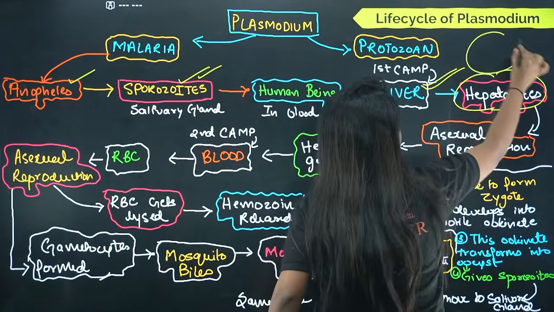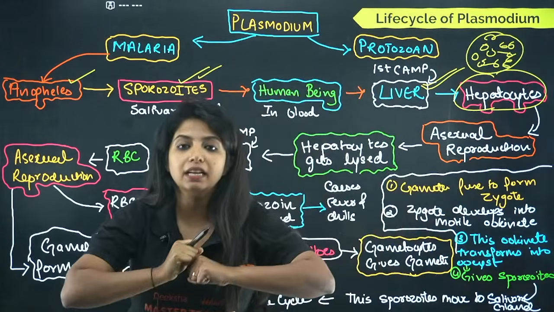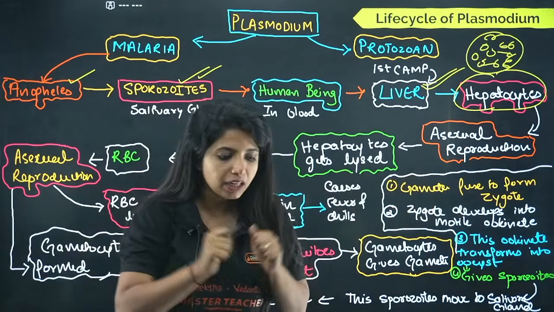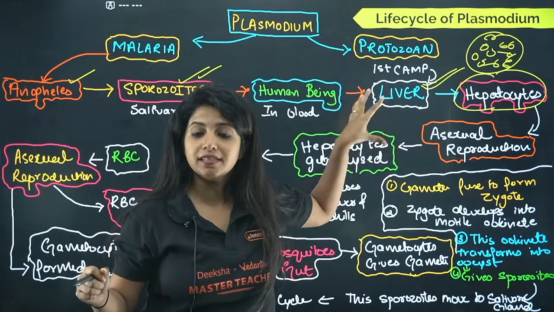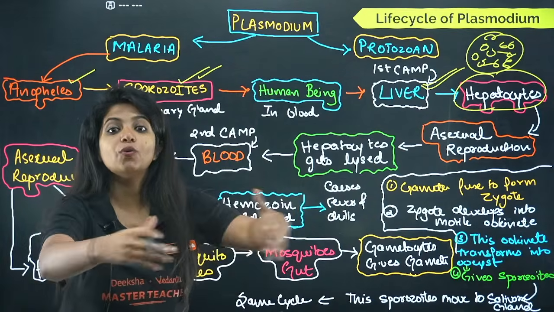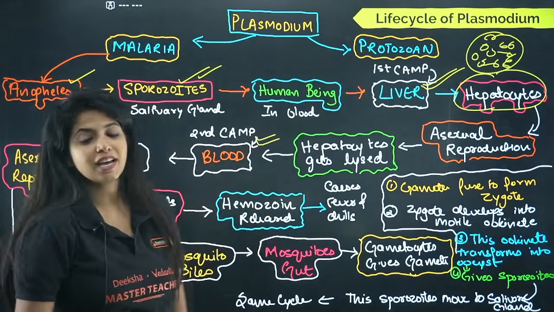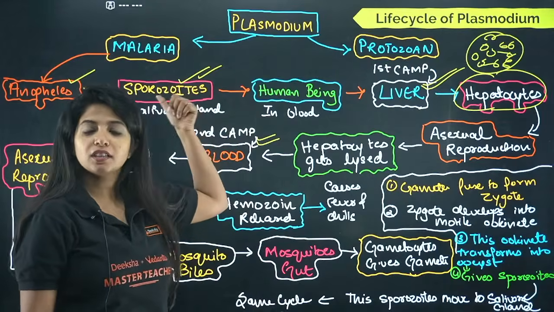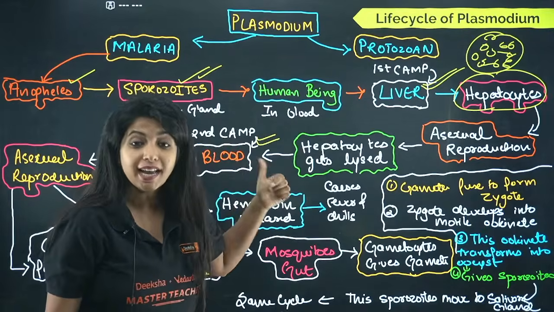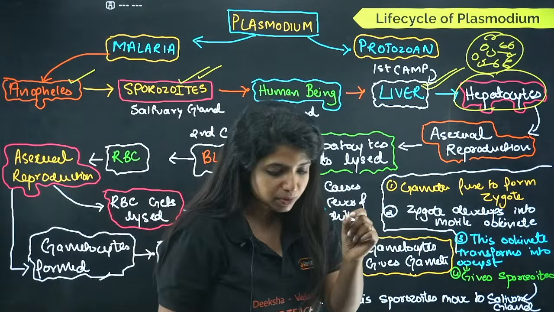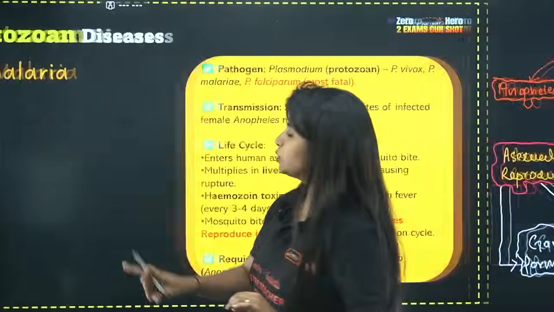Now you only think, within a cell, there are so many Plasmodium. This cell will one day definitely burst open, right? And when it bursts open, my dear children, what is going to happen? It was there inside the cells of the liver, and now they are throughout in our blood. This is going to be the second camp for this terrorist, that is Plasmodium. So it entered our body in the sporozoite stage, it infected our liver, and now it is going to infect our blood. In the blood, they have one very important target, and that is what? RBC.